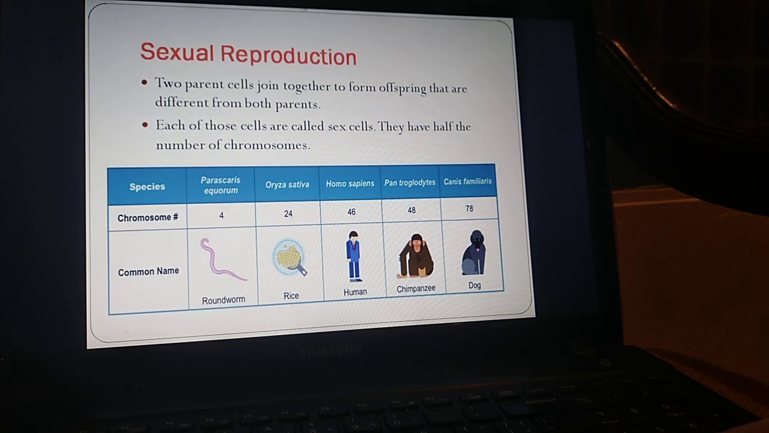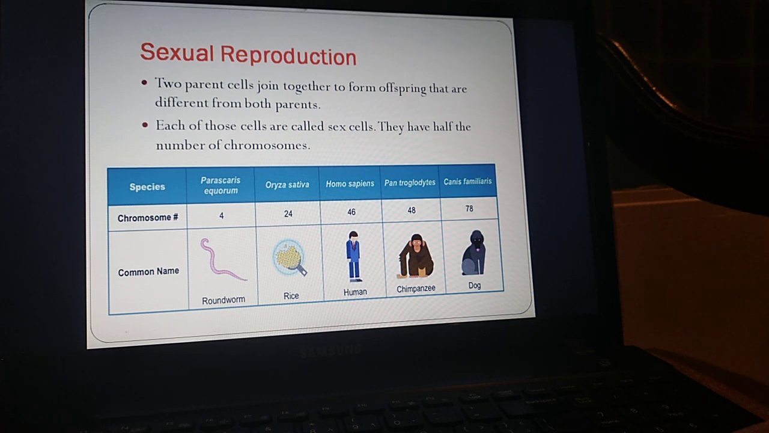Now, the other type of reproduction, sexual reproduction, is when two parent cells join together to form the baby, the offspring, and this offspring is not an exact copy of its parents. As you can see, this happens in more complex living things. For example, monkeys, human beings, dogs, and in many plants as well.